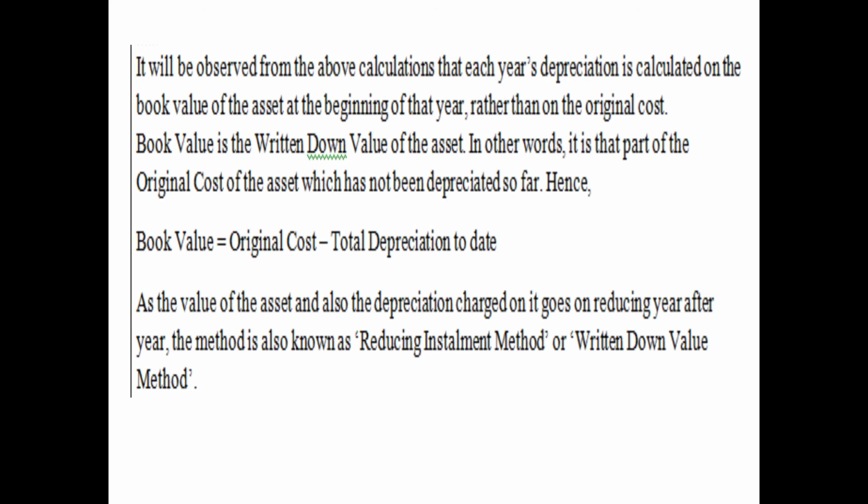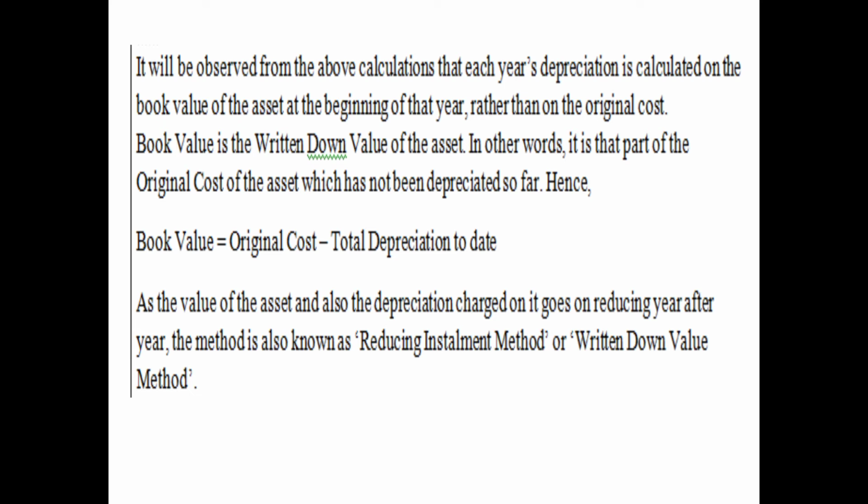It will be observed from the above calculations that each year's depreciation is calculated on the book value of asset at the beginning of that year, rather than on the original cost. Book value is the written down value of the asset. In other words, it is that part of the original cost of the asset which has not been depreciated so far. That means basically in the diminishing balance method or in the written down value method, we are calculating the depreciation on the balance left after deducting the depreciation till date.